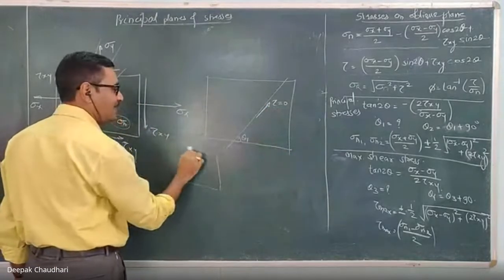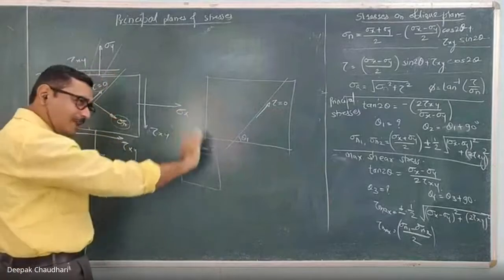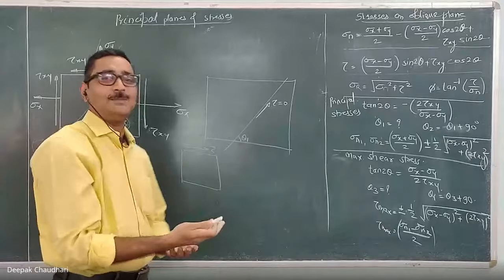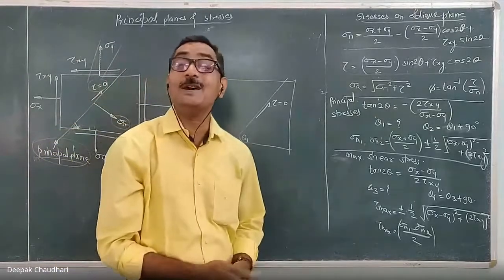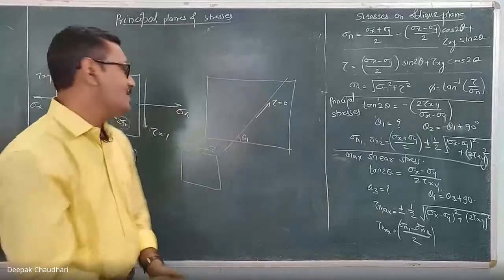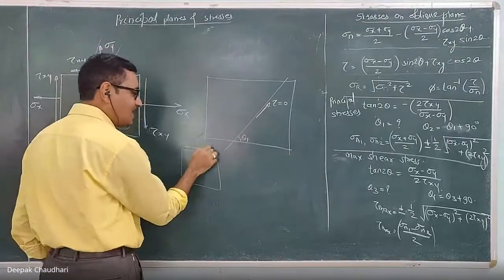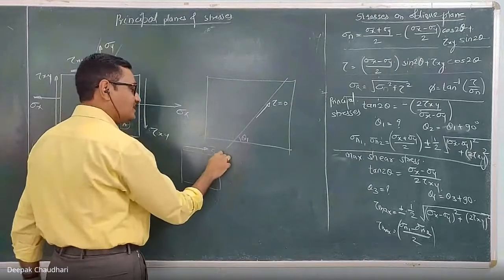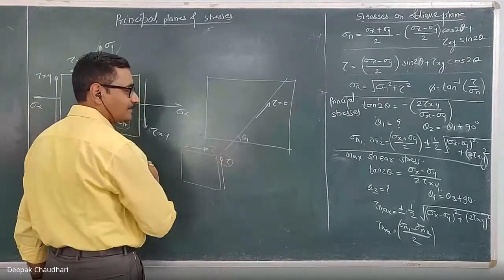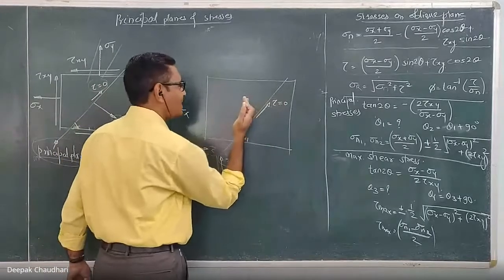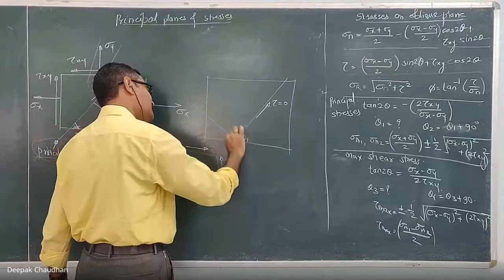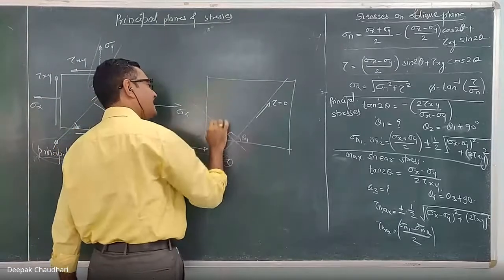So if the shear stress on this plane is 0, as I already told you, if there is some shear stress on one plane, an equal amount of shear stress is automatically induced on another plane. That plane is known as a complementary plane, and that shear stress is known as a complementary shear stress. Clear? So whatever shear stress tau is on this plane, an equal amount of shear stress will be induced on a plane which is perpendicular to it.